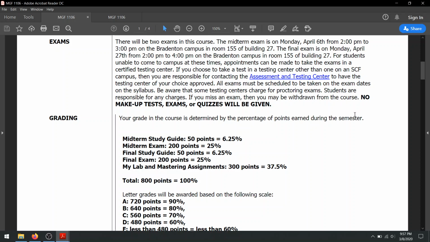If you can't take it that day, then something needs to happen. You either need to take a different course, or we can at best arrange so that you can take it maybe the evening before that day or immediately the morning following that day, but you really need to take it on those days. There are no makeup exams or anything like that.